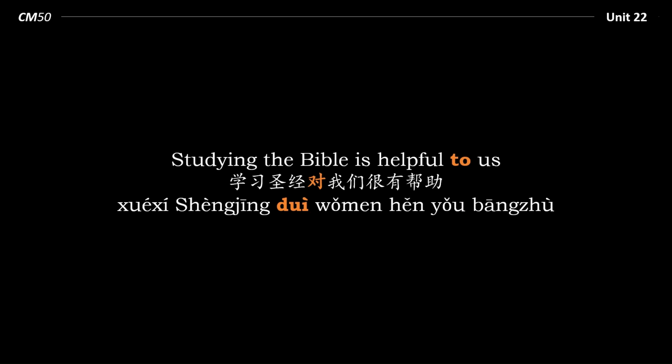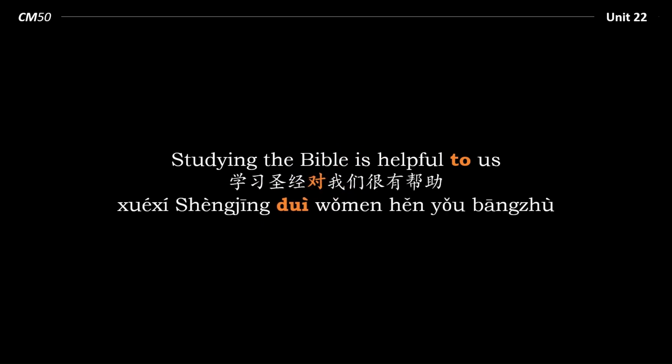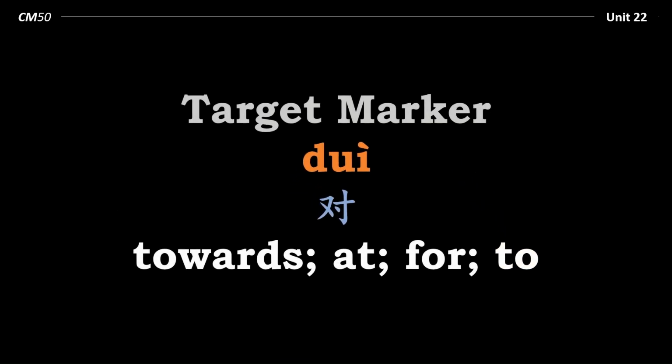学习圣经对我们很有帮助. Now to make the point again, we cannot say 学习圣经对我们很帮助. Again, this is incorrect. It must be paired with 有. 学习圣经对我们很有帮助. So that's the target marker 对, which corresponds to words like towards, at, for, and to.